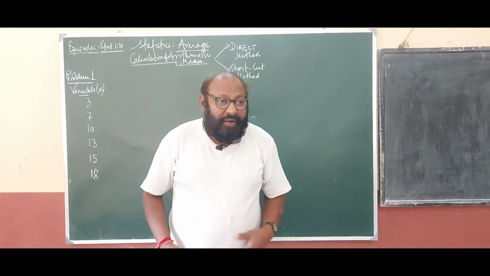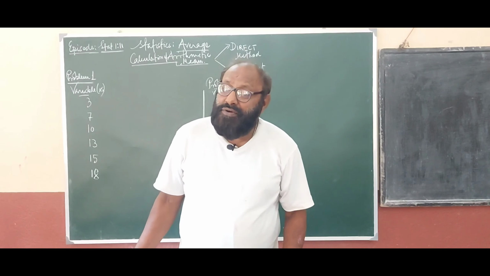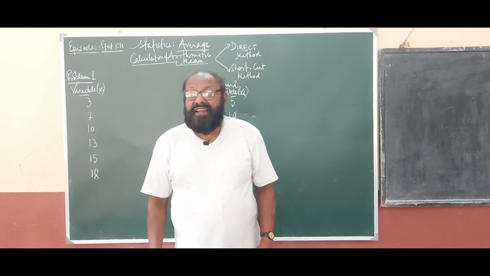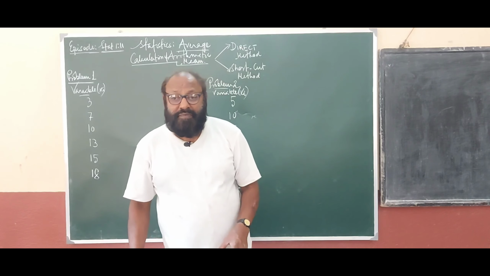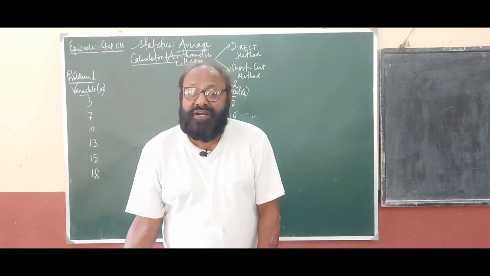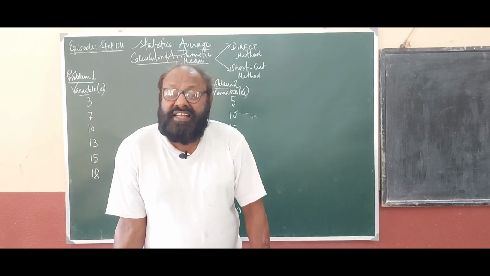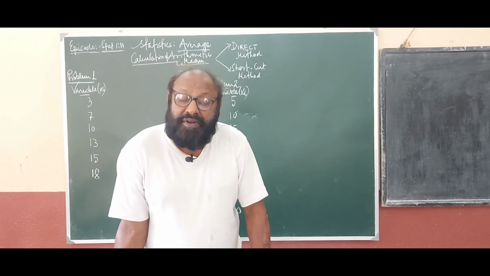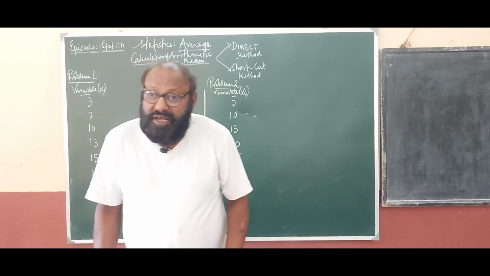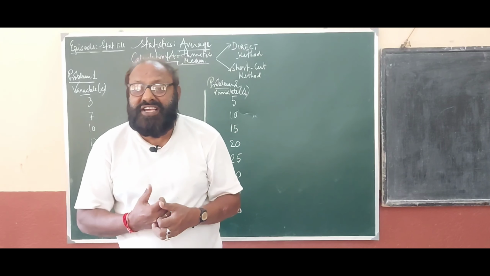After that I have taken up central tendency, which I have told you in class number 10. Central tendency has three types of measurement. Central tendency is also known as average. What is central tendency? The tendency of the variable to rotate around the central value. In central tendency, we find out a value which is the representative value of the total huge complex varied mass of observations. It is the central value, mind it. This central value is basically known as average.